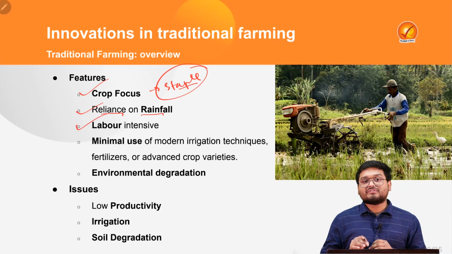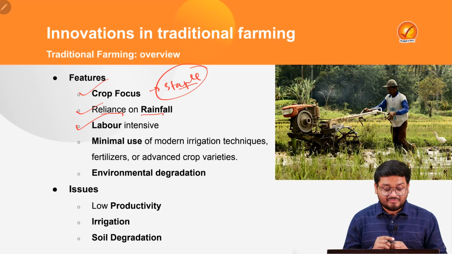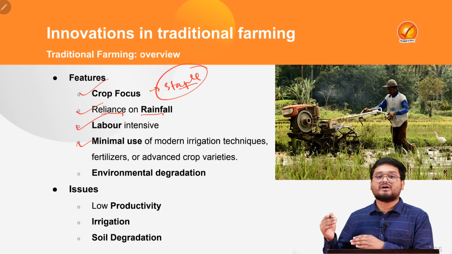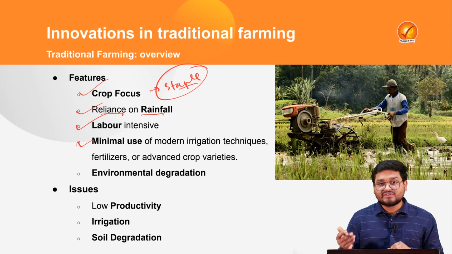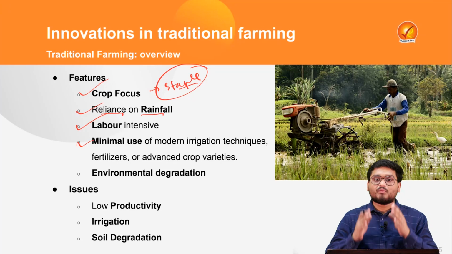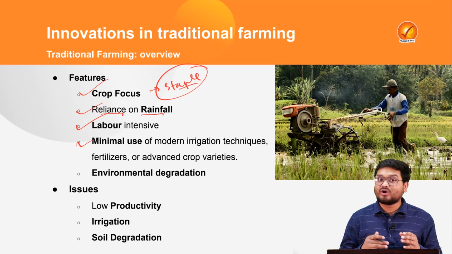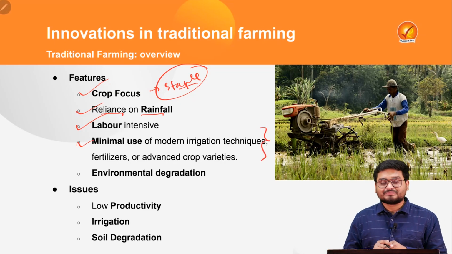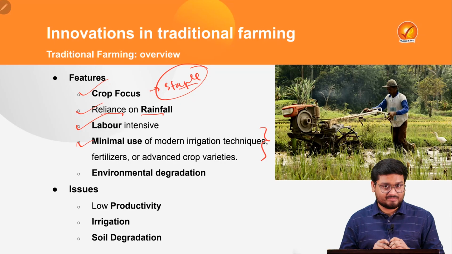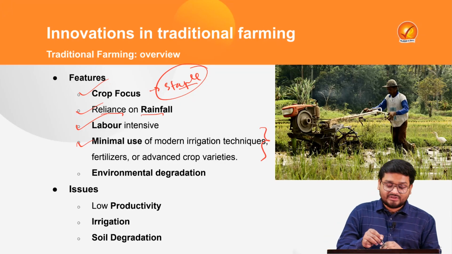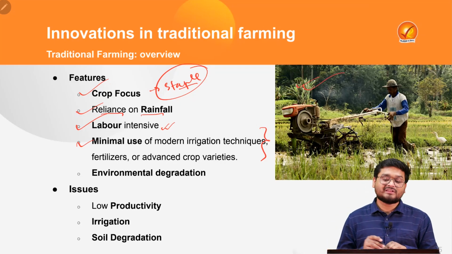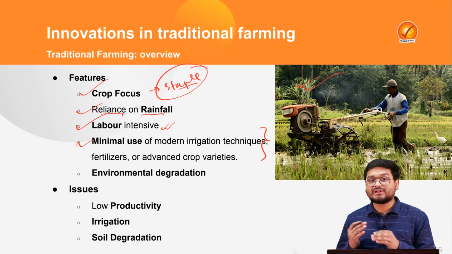Third, traditional agriculture is very labor intensive, where they minimally use major innovative irrigation structures, harvesting machines and so on, and also modern crop varieties and fertilizers are not used as extensively as in commercial farming. So that is why we understand that they are minimally using machines and modern technology. On the other hand, they are using more and more labor, while in some cases some kind of machines are definitely used in traditional agriculture,